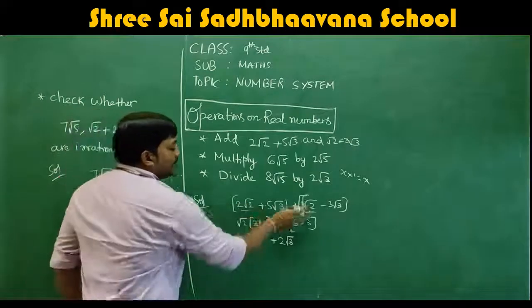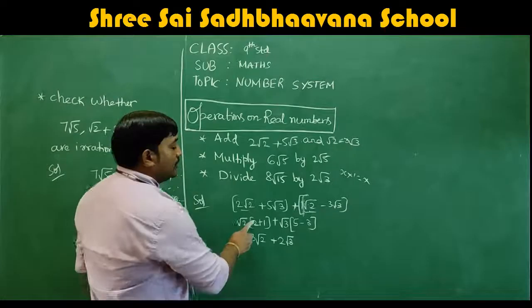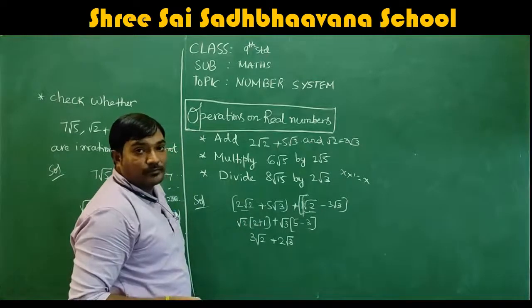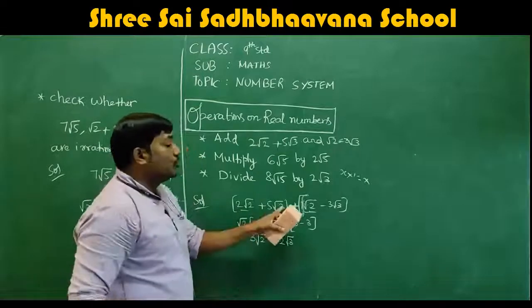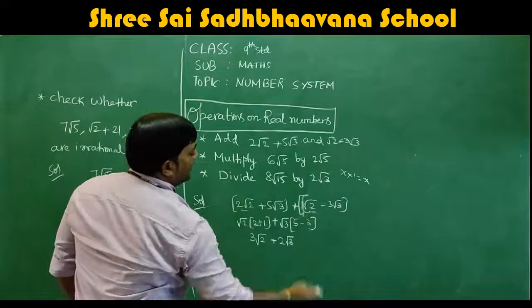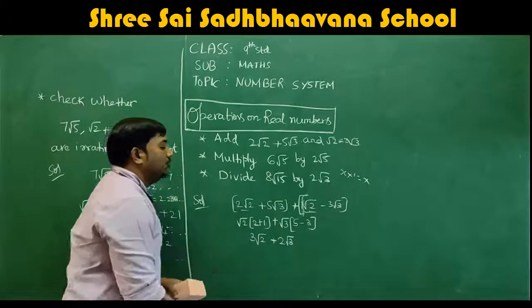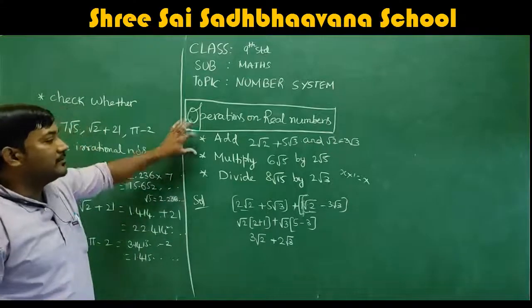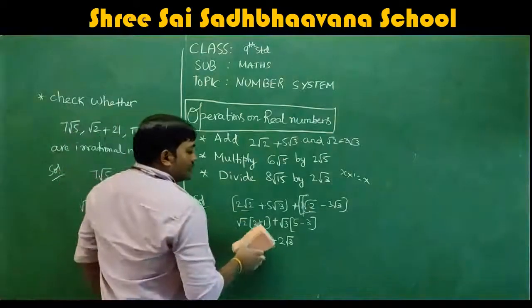So in these two terms, root 2 is common. Take root 2 common, and you will get 2 plus 1. Plus, again in these two terms, root 3 is common. So take root 3 common, you will get 5 minus 3. So 5 minus 3 is 2 and 2 plus 1 is 3. So 3 root 2 plus 2 root 3 will be the answer for the first one. I hope you understood this.